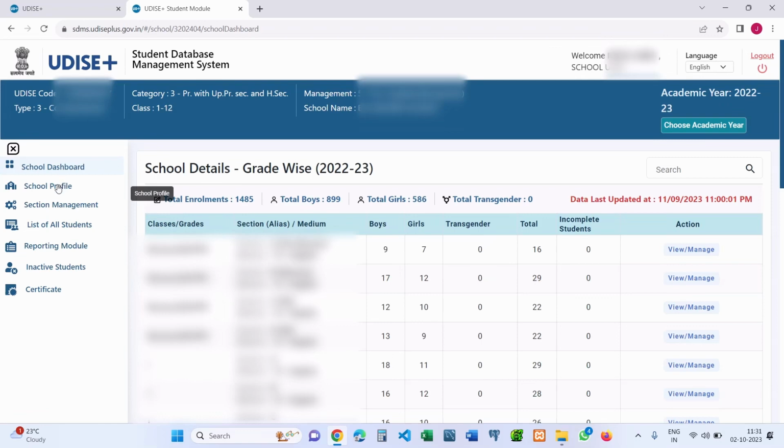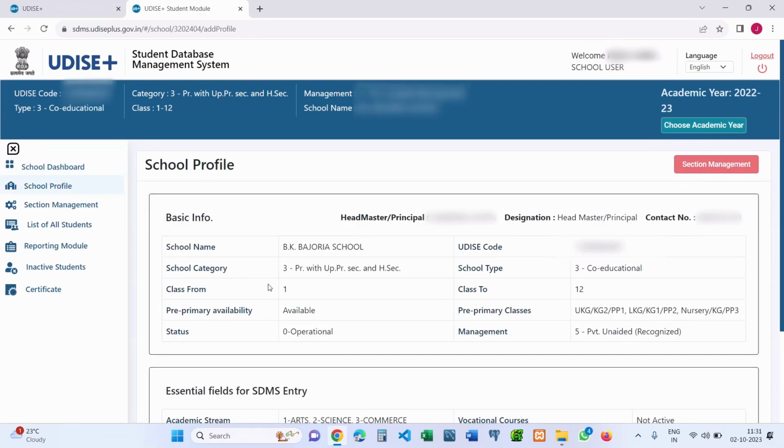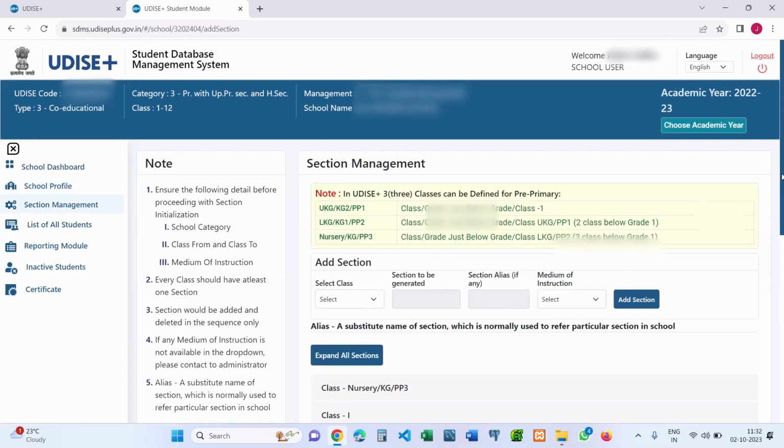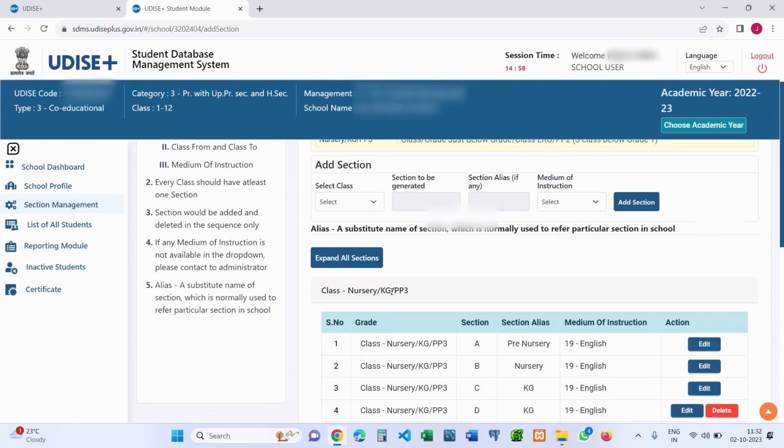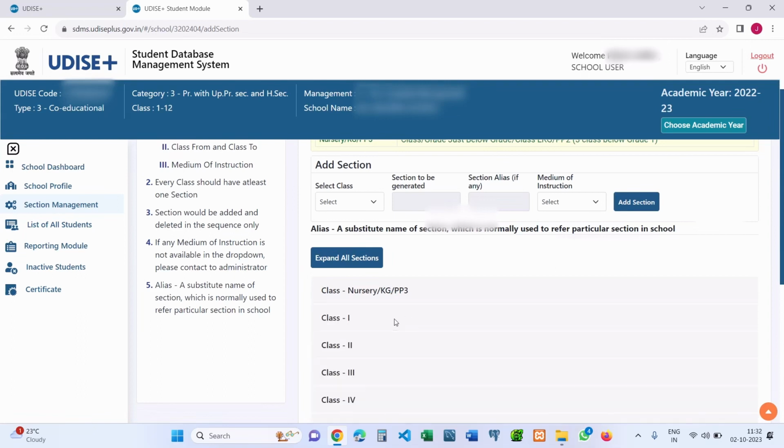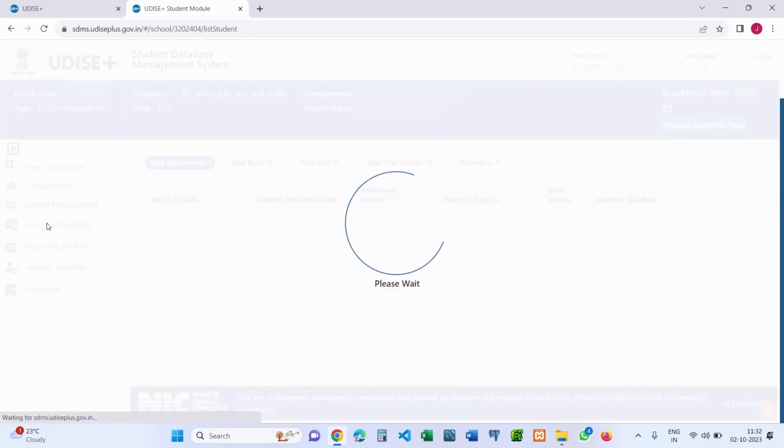Information such as the school's profile, the details of the school such as school name, school category, classes from pre-primary, academic section, academic stream, then section management, how many sections have been initialized in each class that is available in the school, then the list of all students that we have already captured and entered.